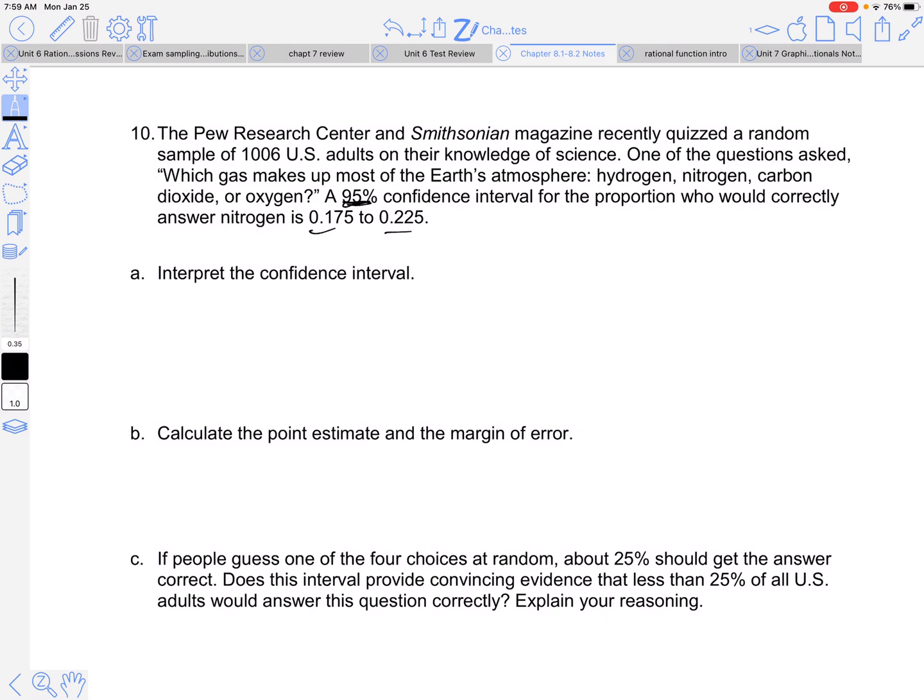And I have it memorized. If you need to go back and look in your notes, what you should put here, or you can just put it in your own words.